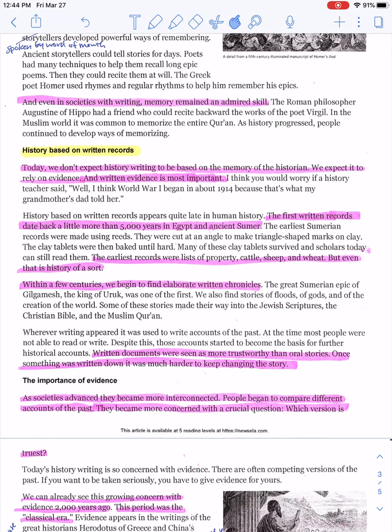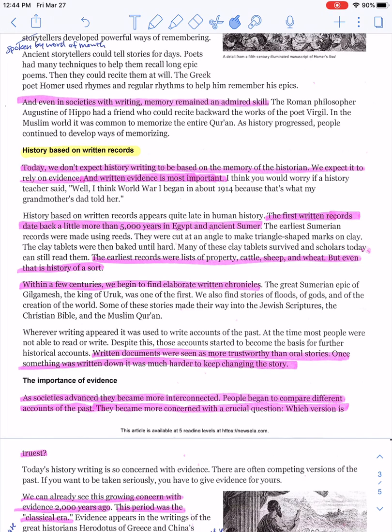History based on written record appears quite late in human history. The first written records date back to a little more than 5,000 years in Egypt and ancient Sumer. The earliest Sumerian records were made using reeds. They were cut at an angle to make triangle-shaped marks on clay. The clay tablets were then baked until hard. Many of these clay tablets survived, and scholars today can still read them. The earliest records were a list of property, cattle, sheep, and wheat. But even that is history of a sort. So, kind of like what we talked about a long time ago with cuneiform, right?